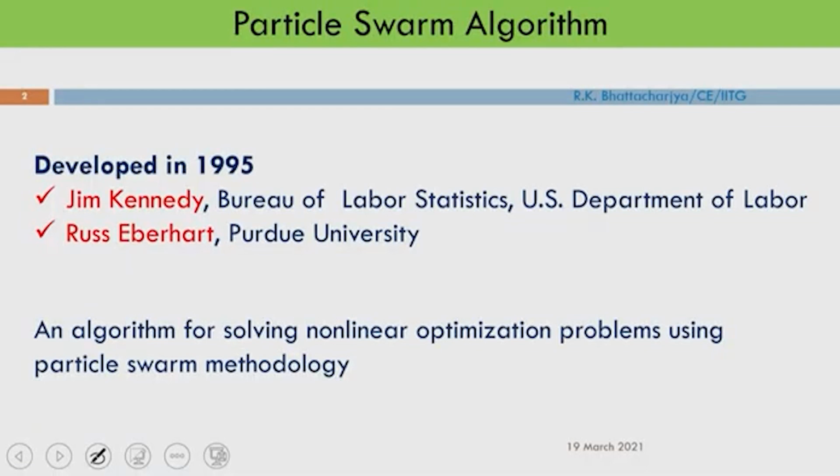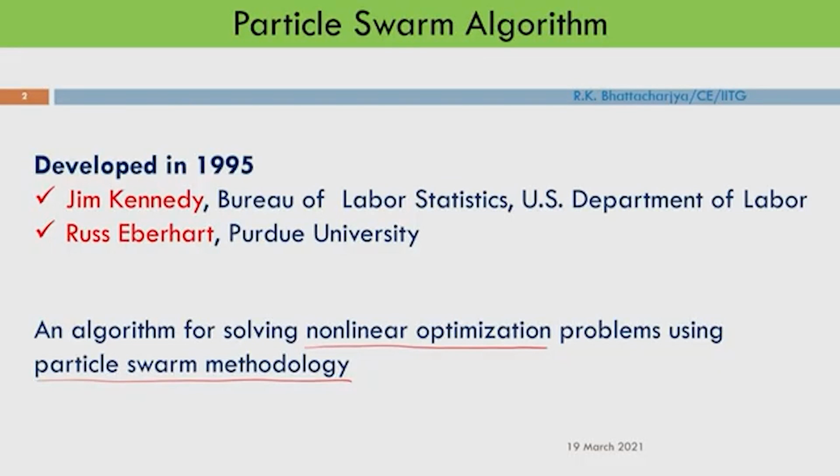This algorithm was developed in 1995 by Jim Kennedy, who was at the Bureau of Labor Statistics, US Department of Labor, and Russell Eberhart, who was at Purdue University. So they proposed the particle swarm algorithm in 1995. This is an algorithm for solving nonlinear optimization problems using particle swarm methodology. So we will discuss this particular algorithm.